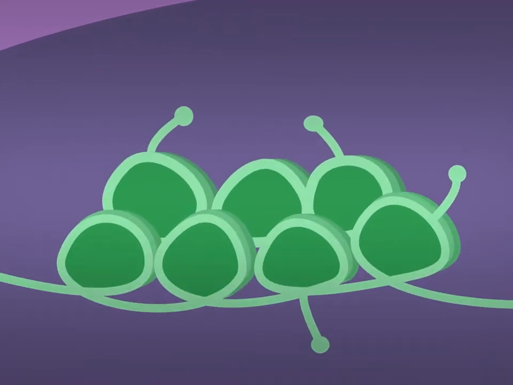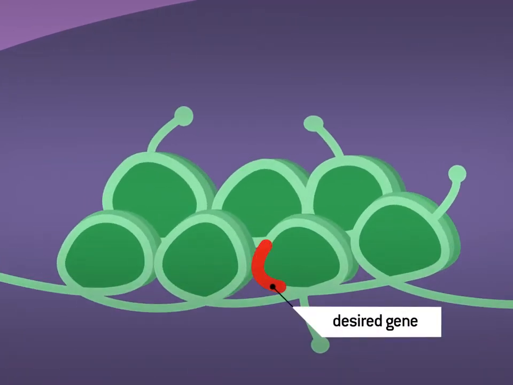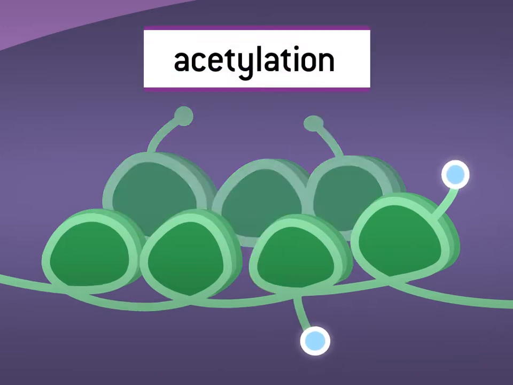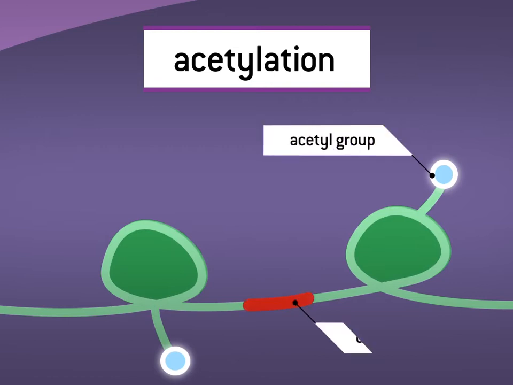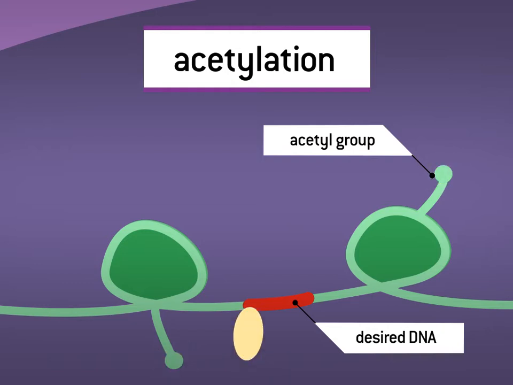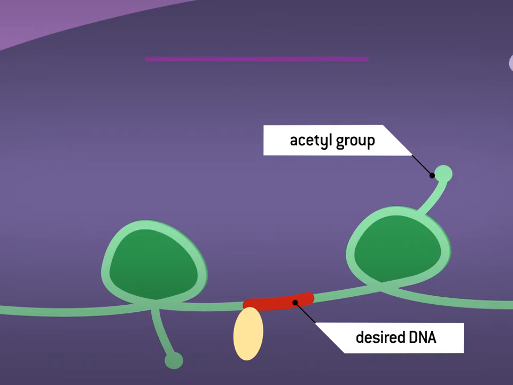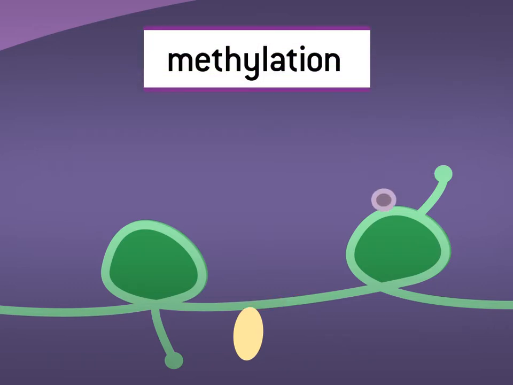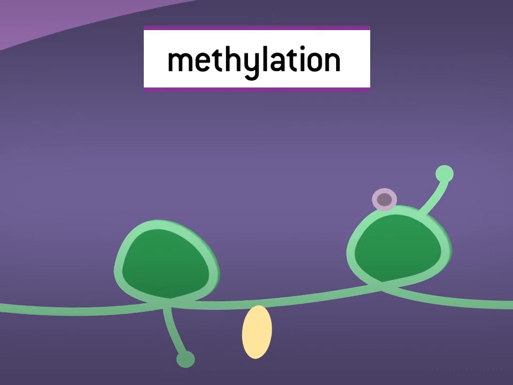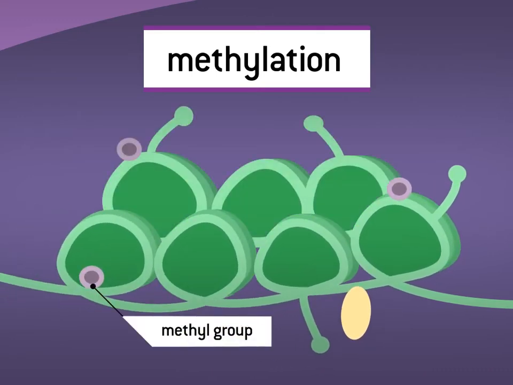How tightly the DNA is bound to the histones is affected by acetylation and methylation. When acetyl groups are added to histones, they become less positively charged, and so are less attracted to the negatively charged DNA, allowing genes to be transcribed. When methyl groups are added to cytosine bases in DNA, the DNA becomes more tightly packed, and genes cannot be transcribed.